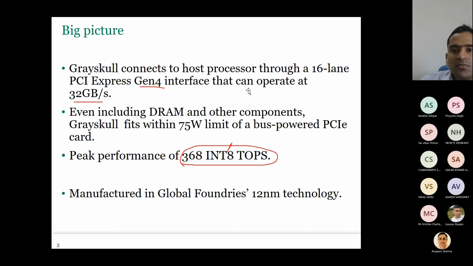Okay, so for TPU, let's just compare with version 1 because version 1 is also for inference. So version 1 has a TDP of 75 watts, which is the same as that of Grayskull, and it has a peak of 92 tera operations per second. That is also 8-bit integer. So compare that 92 there with 368 here. So definitely it is much better, right?